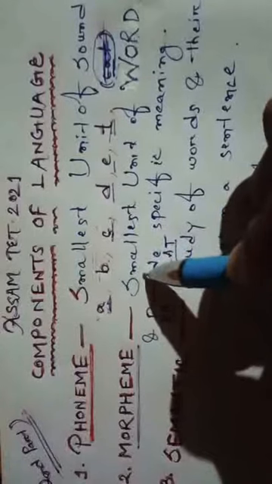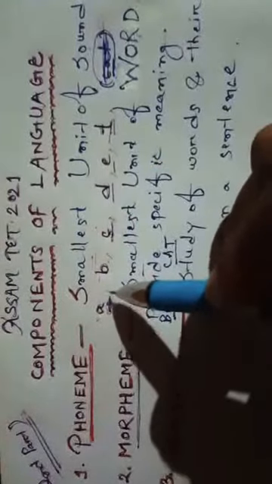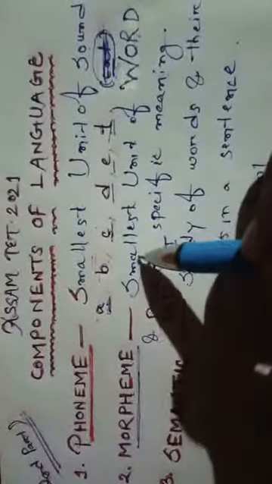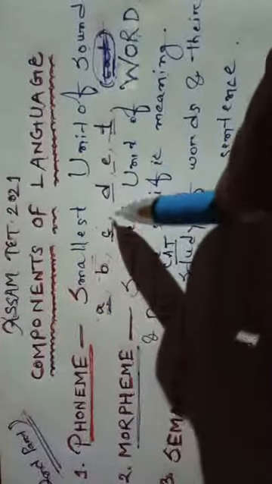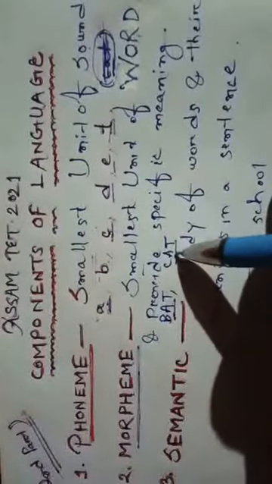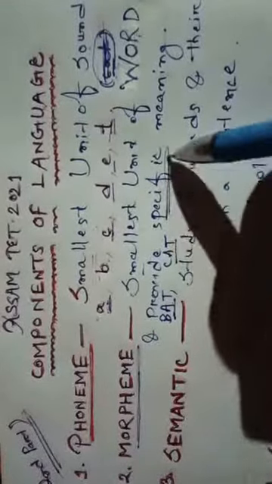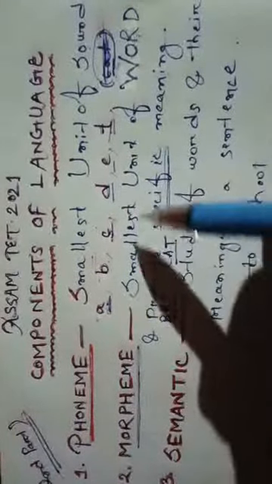So the smallest unit of word is morpheme. Smallest unit of word and provides specific meaning. It is smallest unit of sound and does not have inherent meaning like A, B, C, D, E, T. But it is smallest unit of word. How can you see? C, A, T, cat, B, A, T, bat, D, A, D, dead. So these are the words that have specific meaning. So this is what? Morpheme. So smallest unit of sound is phoneme, smallest unit of word and provides specific meaning is morpheme.